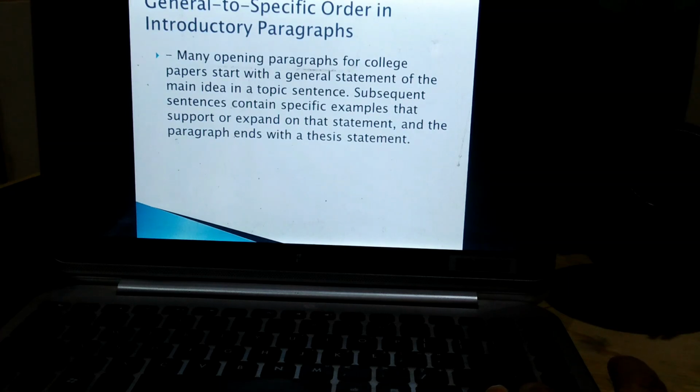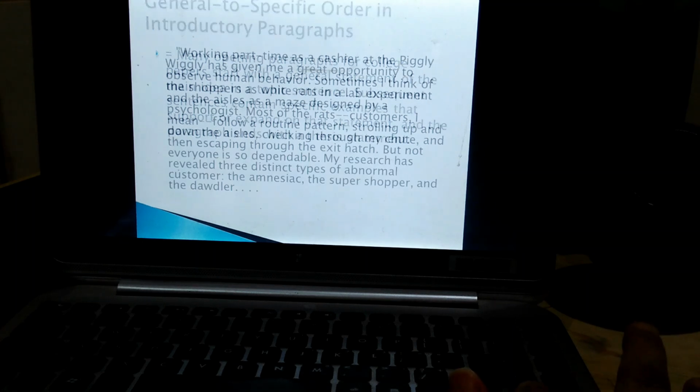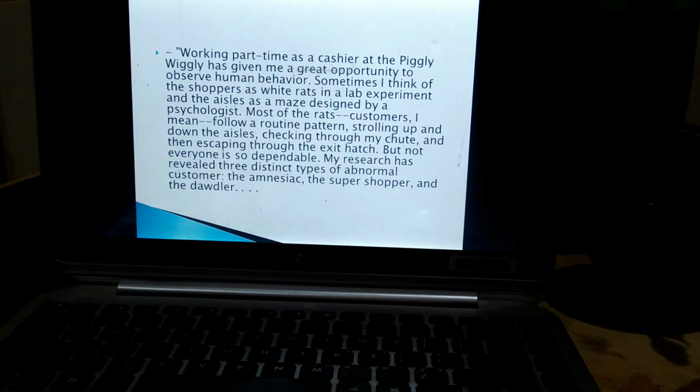So our next example is general to specific order in introductory paragraphs. So many paragraphs for college papers start with a general statement of the main idea in a topic sentence. Subsequent sentences contain specific examples that support or expand on that statement, and the paragraph ends with a thesis statement, in the same way as we have already done before.